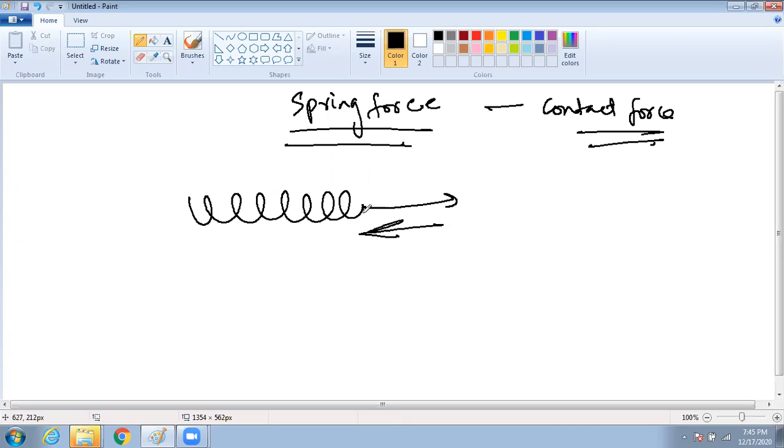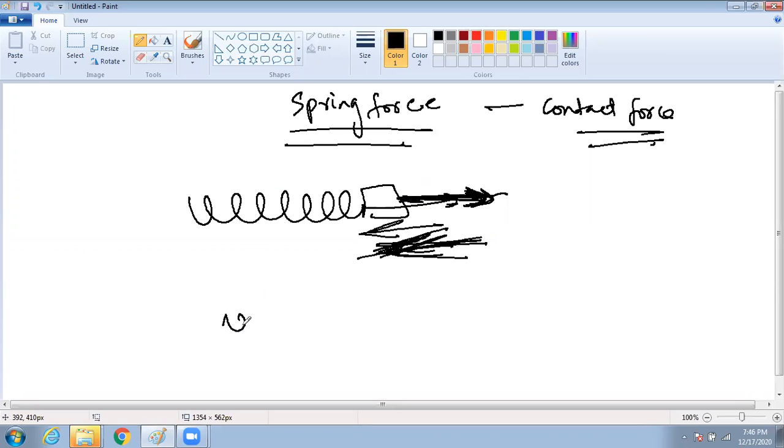Let's say you attach something here and you pull here, then only this will get pulled, or not. That means you are actually giving some kind of force, because of which it is coming toward this side. So the more you extend the spring, the more will be the force. Yes or no?